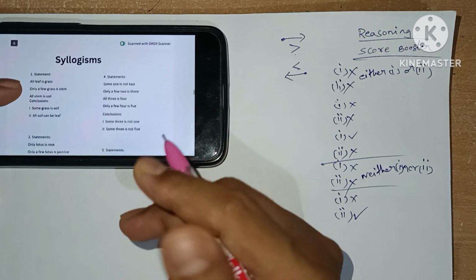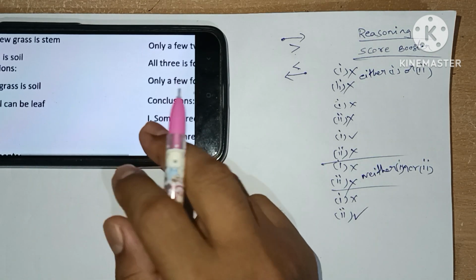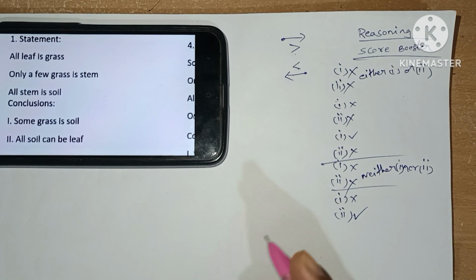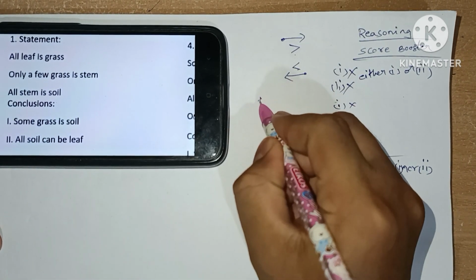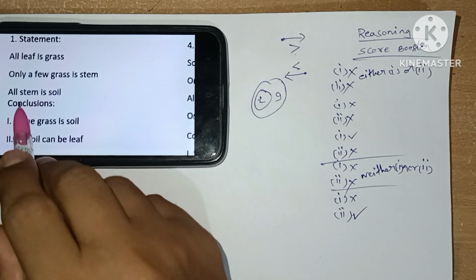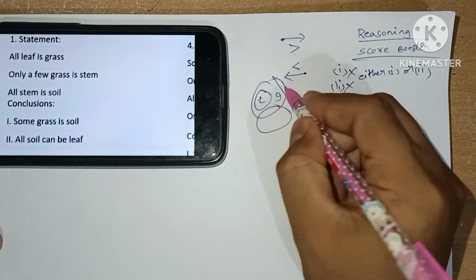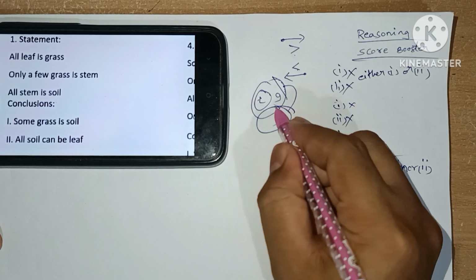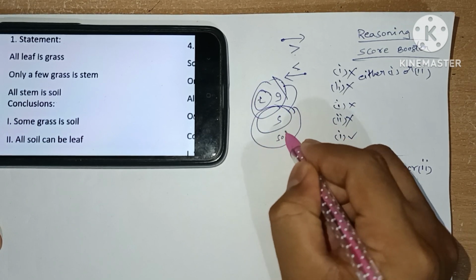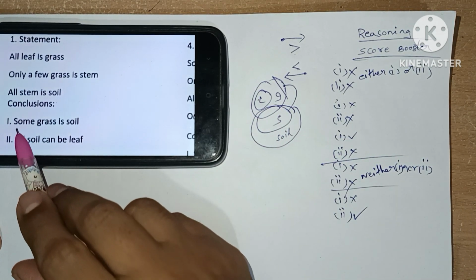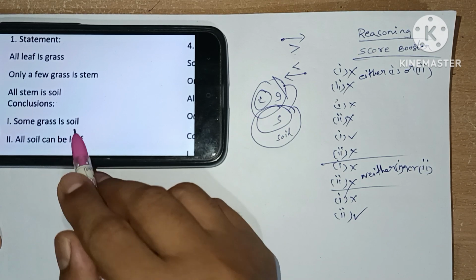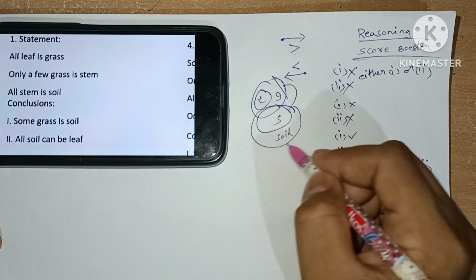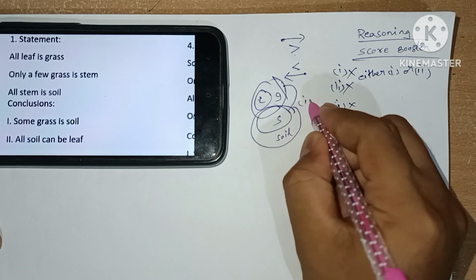Now we are going to see syllogisms. Syllogisms, first question. All leaf is grass, only a few grass is stem. All stem is soil. Let's see the conclusions. Some grass is soil, some part of grass is sharing with soil. As it is true, the first conclusion will be true.